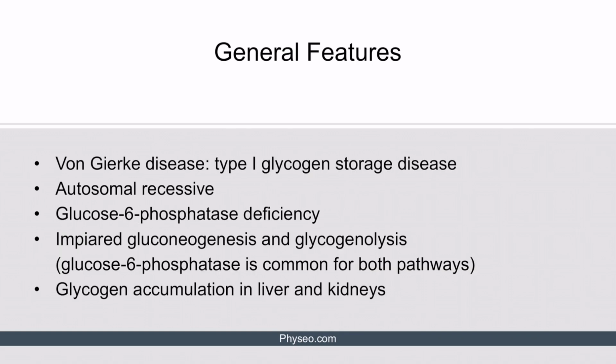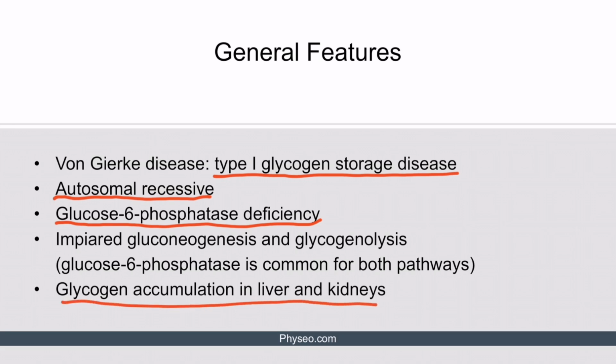Von Gierke disease is considered a type 1 glycogen storage disease. It's an autosomal recessive condition caused by a glucose 6-phosphatase deficiency. Since this enzyme is common for gluconeogenesis and glycogenolysis, both of these pathways are disrupted. This in turn leads to glycogen accumulation in the liver and kidneys.